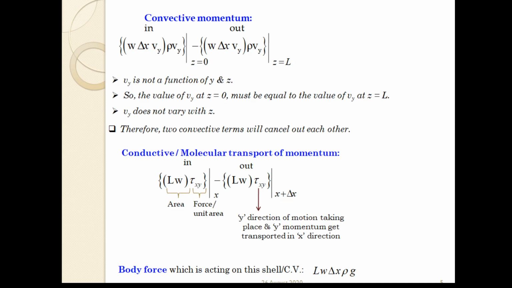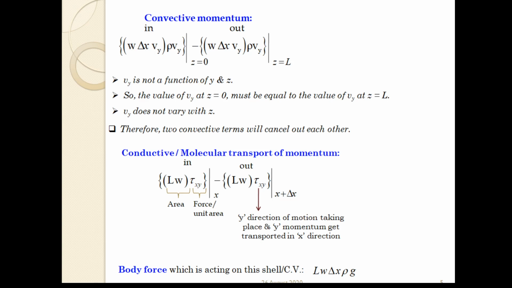LW del x is the volume, multiplied with the density gives the mass, and with gravity we have the gravity force LW del x rho into g. Now if we multiply with the density in order to put the gravity term, we get this gravitational force. But if you look at the coordinate system here, we must put a minus sign in this case.